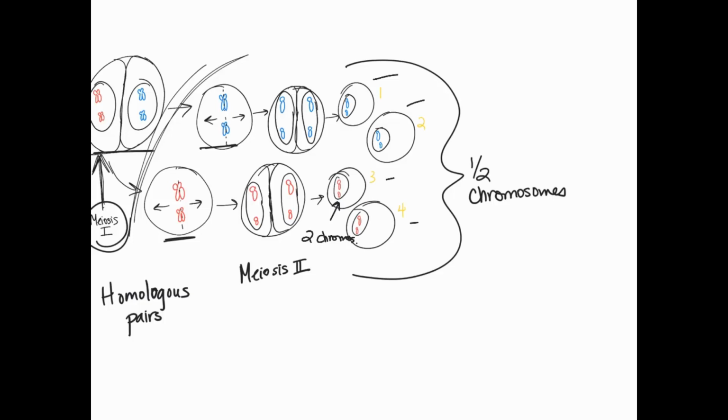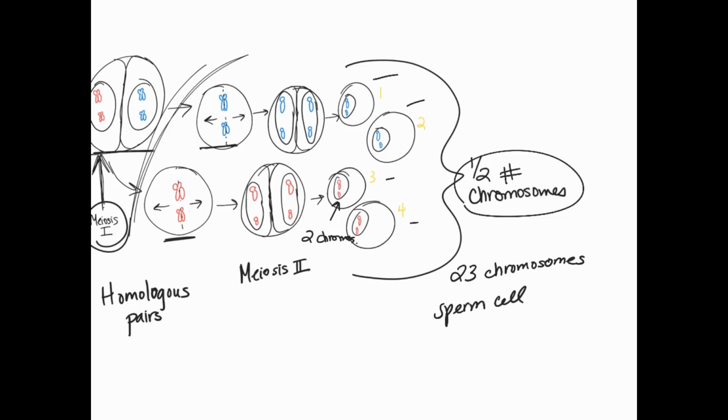We go through 2 divisions to separate the DNA, and we end up with 4 cells that have half the number of chromosomes. So instead of 46 chromosomes, now they have 23 total individual chromosomes. And this is, again, the sperm cell and the ova, which is the egg cell.